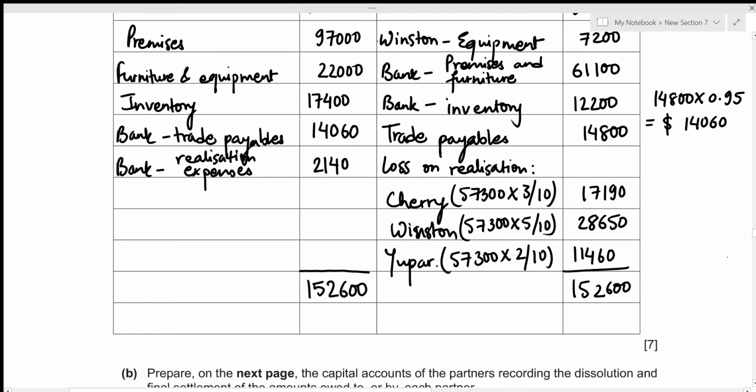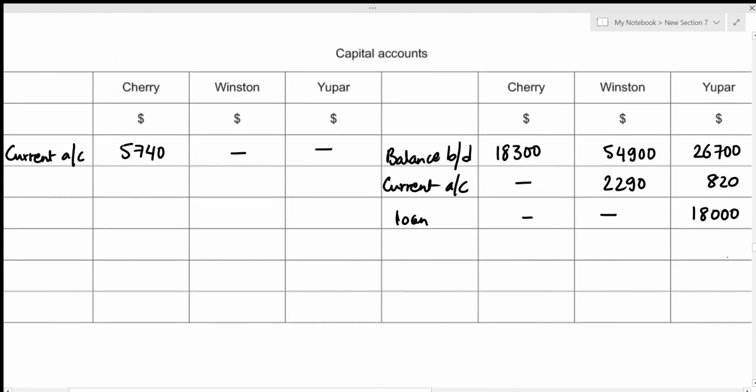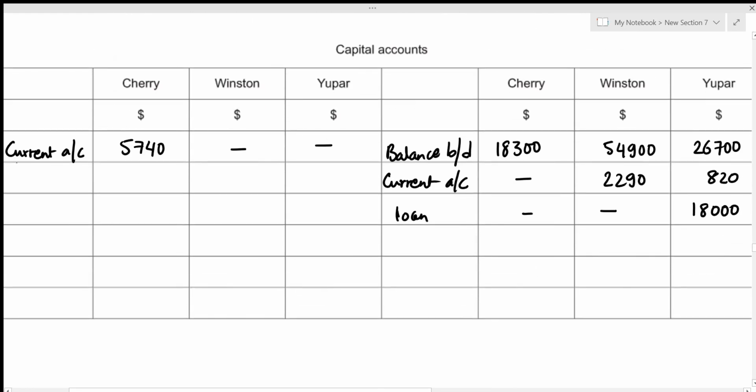Now, let's have a look at the first part. We figured out that there was a loss on realization. Loss always reduces the balance on the capital account, which means that these losses must be recorded on the debit side of the capital account. For Cherry, that's 17,190. For Winston, that's 28,650. For Upar, that's 11,460. Let's record those amounts. So we can write the heading to be loss on realization.